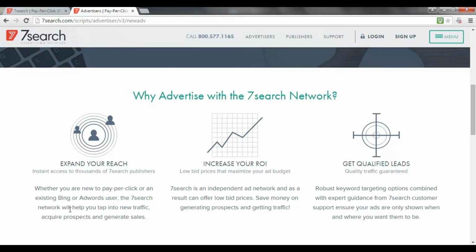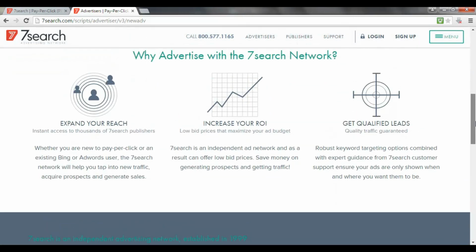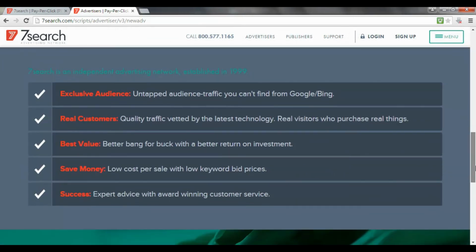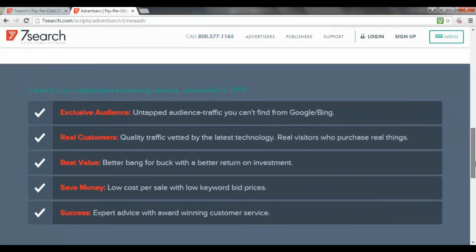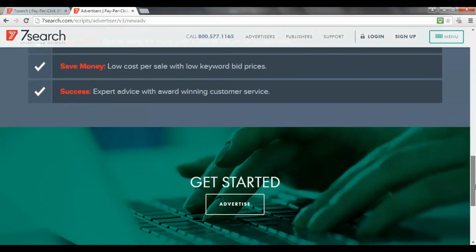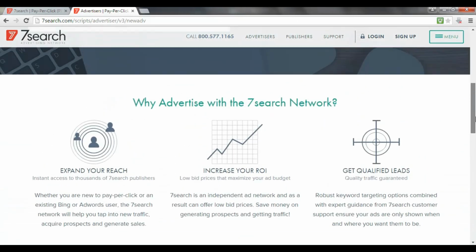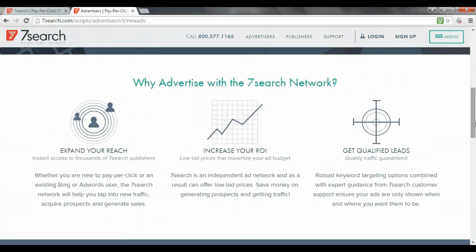Now, if you advertise on 7Search, because it's a whole network of different smaller search engines, you can get a much better pay-per-click rate. So it's definitely worth checking out. You will save money, and there are no minimums. You will select your own cost per click, your own budget, so there's no way that you can go broke by trying this network out.